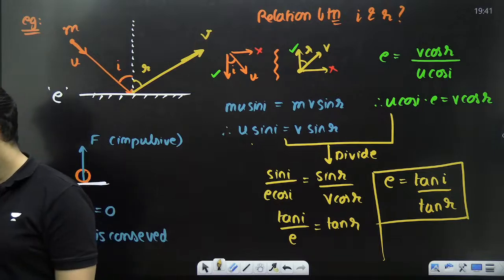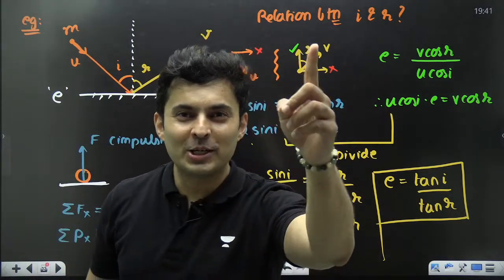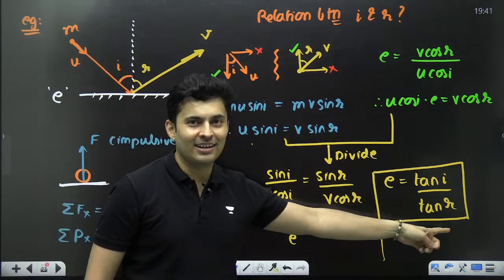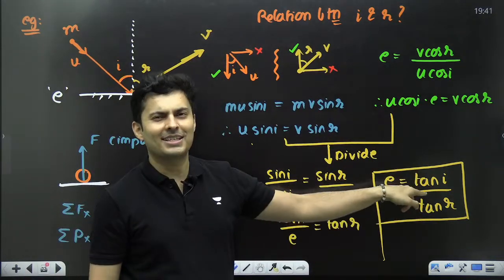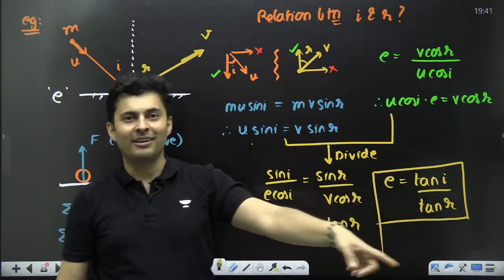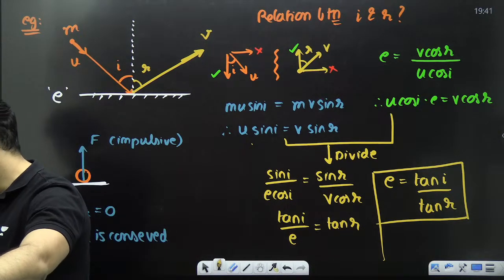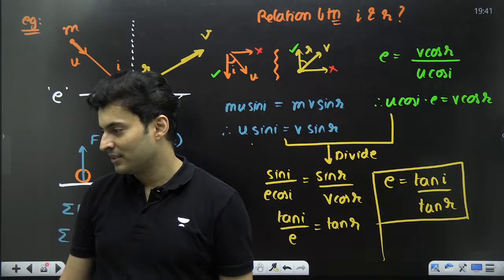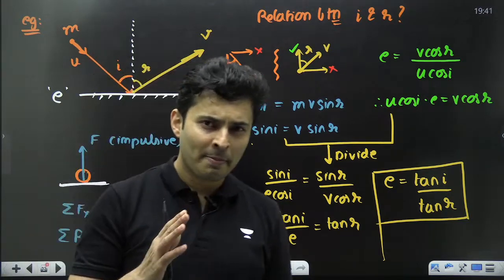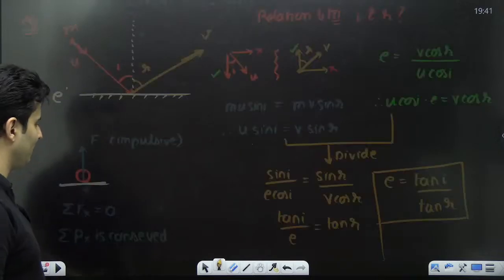Check this out. This is so cool. This is like Snell's law. The refractive index was sin i by sin r, Snell's law. But in mechanics, the coefficient of restitution becomes tan i by tan r. A very brilliant problem on collision in 2D. Very important that you remember this. Cool? Everyone? Okay. Awesome.